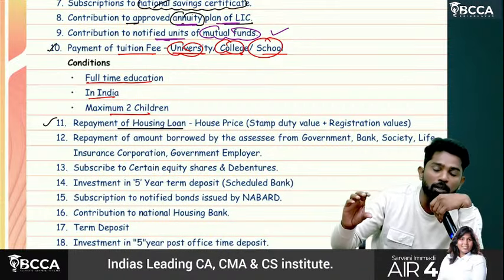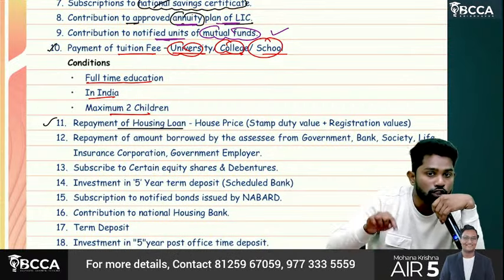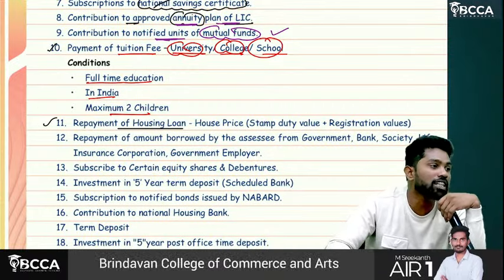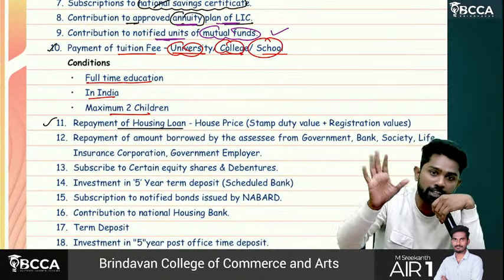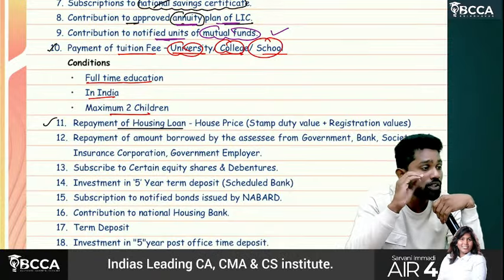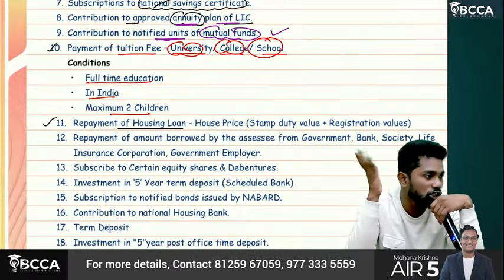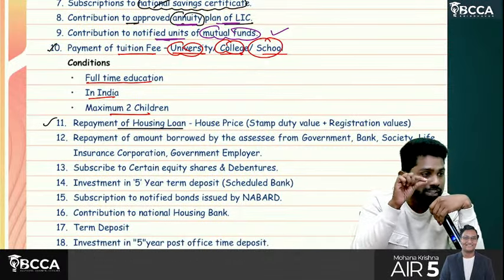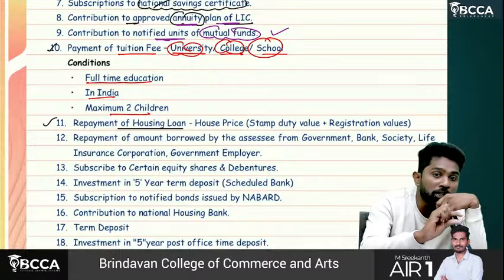For a self-occupied property, the maximum interest you can claim as deduction is 2 lakhs. For a let out property, the maximum interest you can claim as deduction is no limit at all. You can claim however much you want. So interest element not here. House property head only. Here under 80C we are talking about principal repayment.